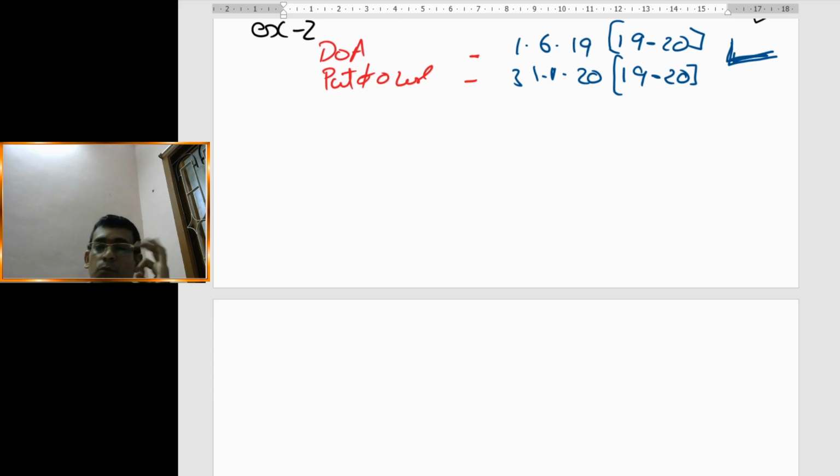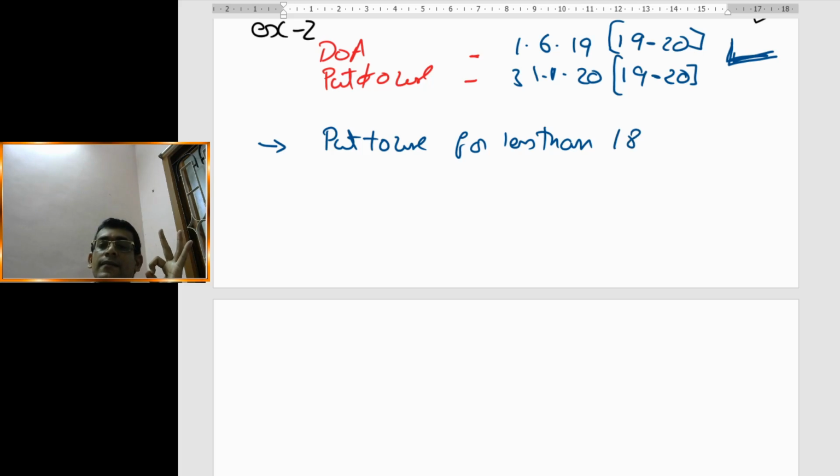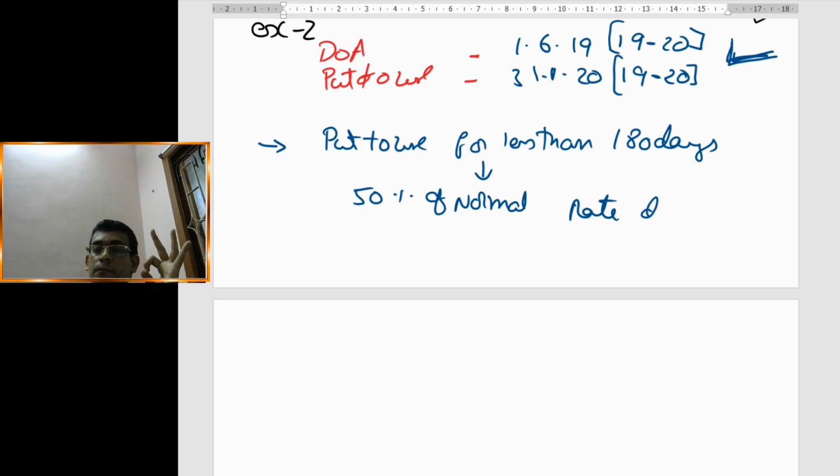Now what is this provision speaking about? This provision says that if put to use for less than 180 days, then what does the act say? You can't get the full rate of depreciation. The act says you are entitled to 50% of the normal rate of depreciation. That's the applicability of this provision.